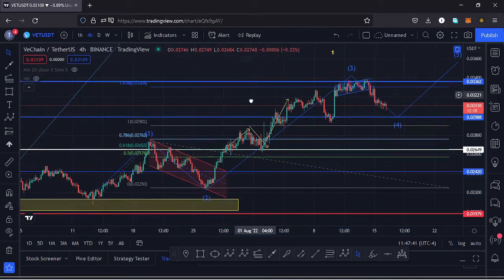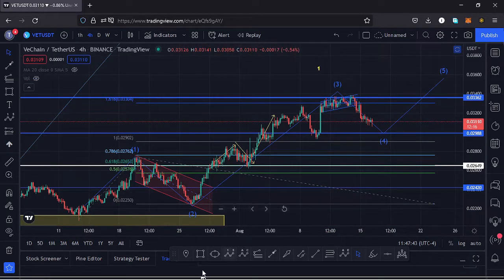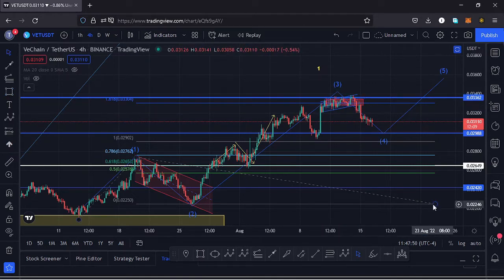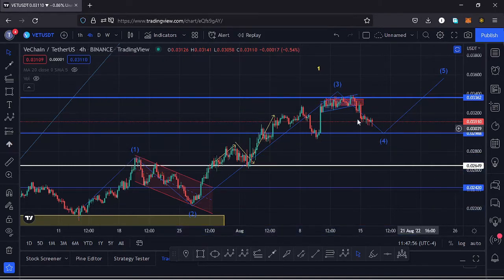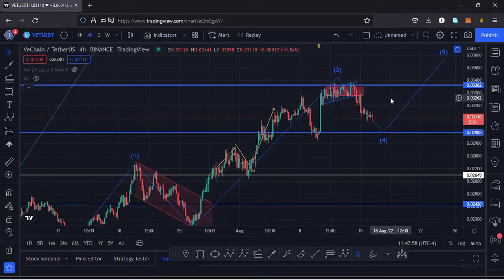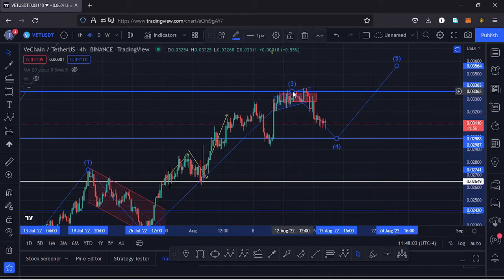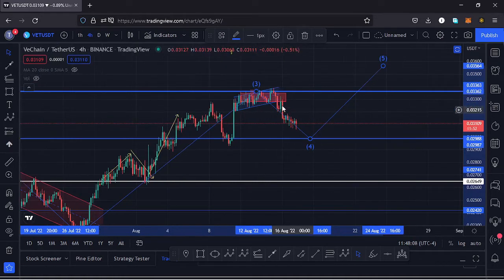That gives me a target area at around the $0.03304 mark. That is at around the fib level 1.618, and I can mark that target area here on the charts using that red target area. Then I can remove the fibs, and you can see the price of Vechain has maximized that target area for that third wave to the upside. It's possible that the high of that third wave is in, and whatever we are seeing here in this pullback is what is forming a wave 4 to the lower side, and this gives me the key scenarios that I expect to play out.